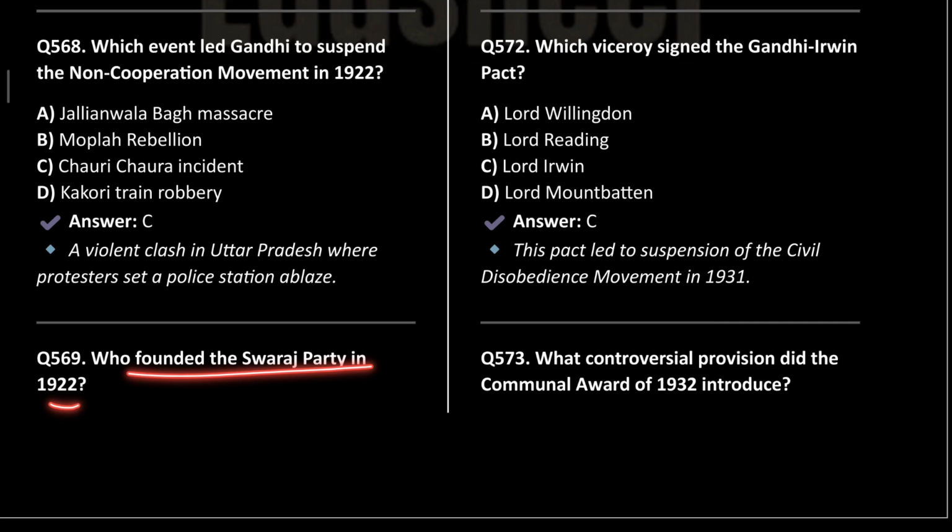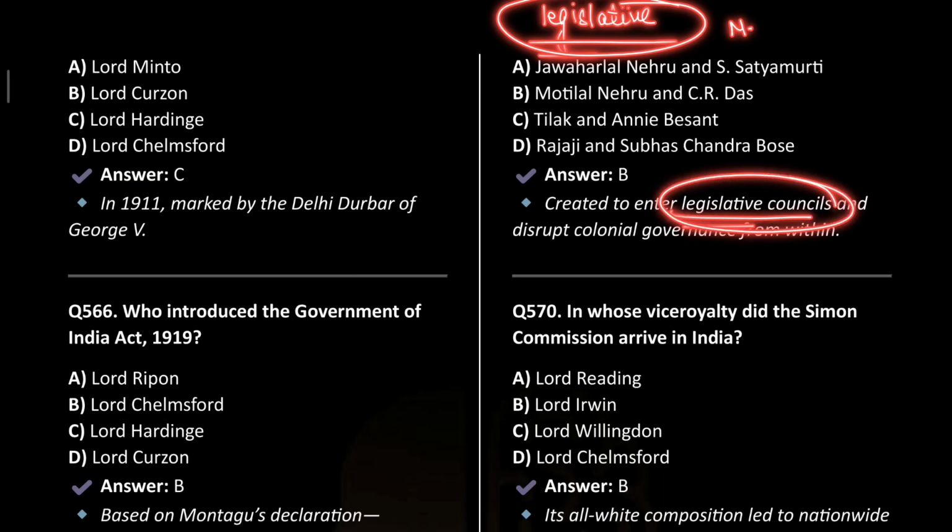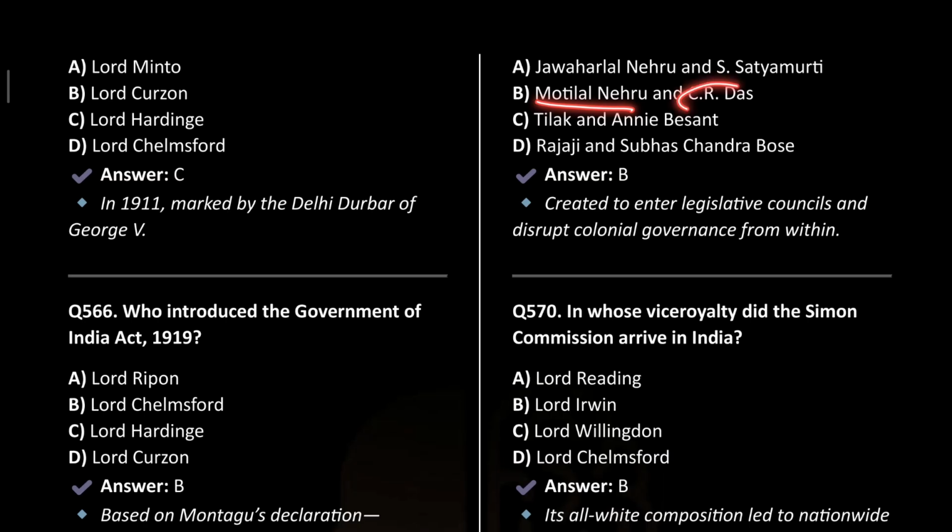Who founded the Swaraj Party in the year 1922? It was Motilal Nehru and C.R. Das. And why was this party formed? So the main focus of this was legislative entry. Now the Congress, particularly Gandhi, was not in a view to join the legislative council, whereas Motilal Nehru and C.R. Das were of the view that the people should join the councils and the reforms can take place through the councils also. So this was the idea behind that. Okay.